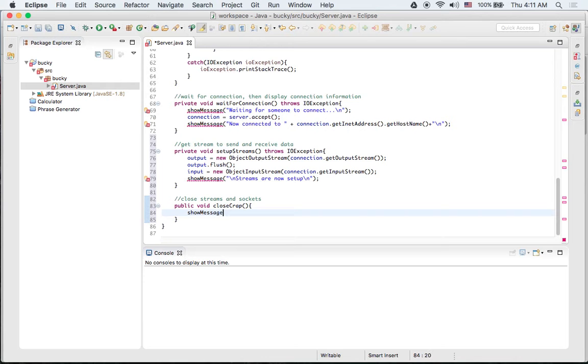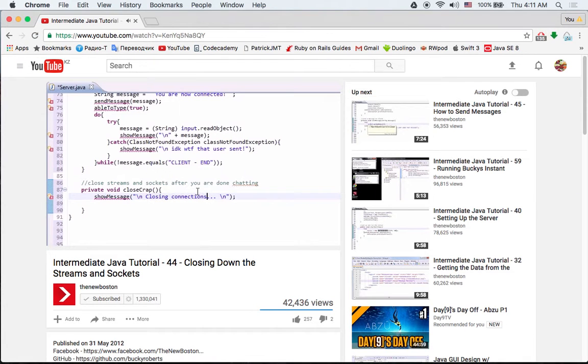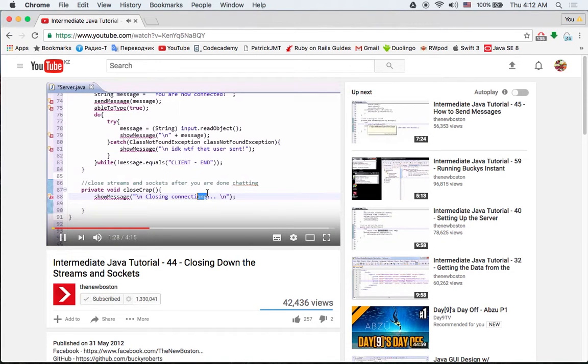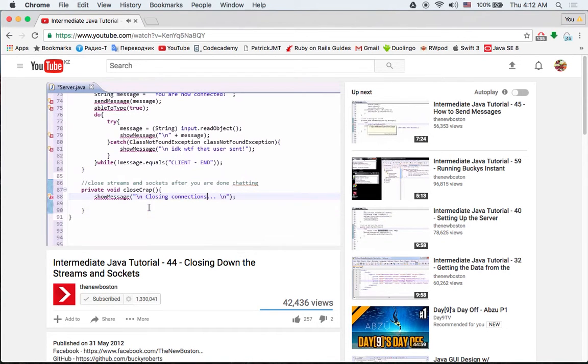But anyways, the first thing we want to do is give the user a prompt that says, new line, closing connections, because we ain't done yet. Wow, I definitely spelled connections wrong. There we go, that's a little bit better. So now we just give them a nice little prompt that says, closing connections, give us some time to do it.